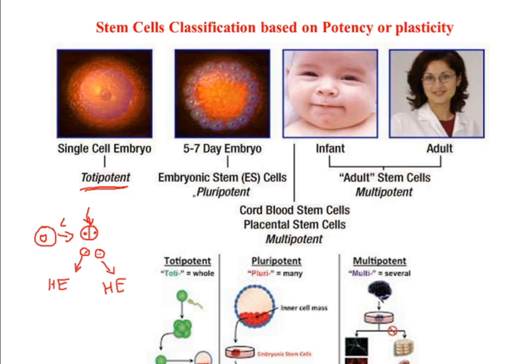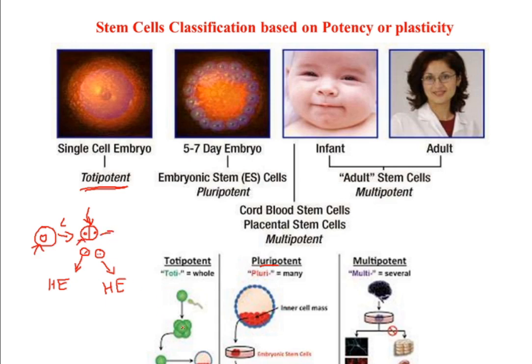Now the second type of stem cells is called pluripotent stem cells. The pluripotent stem cell does not have the capacity of totipotent stem cells. So when you separate the pluripotent cells, look at this experiment, here the zygote is there. This is the initial stage of cleavage. Now this cell will divide.